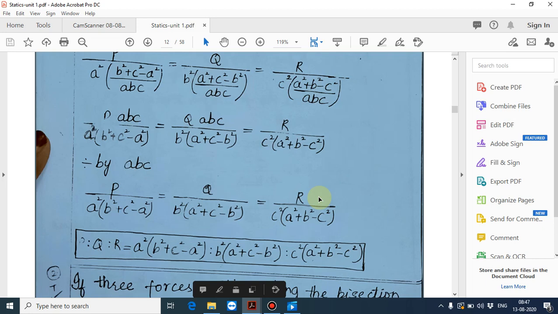Hence P is to Q is to R is equal to the answer you have found. That is the proof. Hope you can understand, girls. If you have any doubt, you can ask. Next we will go for the second problem.